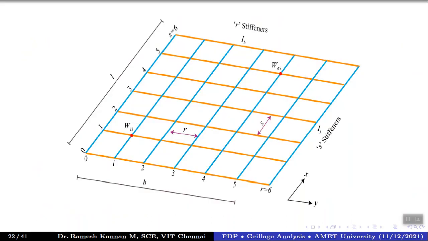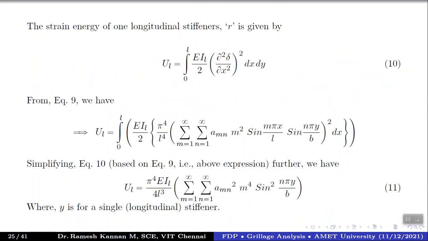So it's not a group of longitudinal stiffeners. It is just one longitudinal stiffener. It could be any one of these, right? So that will be π⁴ multiplied by E into I_L divided by 4 into L³ multiplied by summation of m equals 1 to infinity, n equals 1 to infinity, a_mn squared multiplied by m⁴, because when you do integration, this 2 into 2 becomes 4 here, and so on.